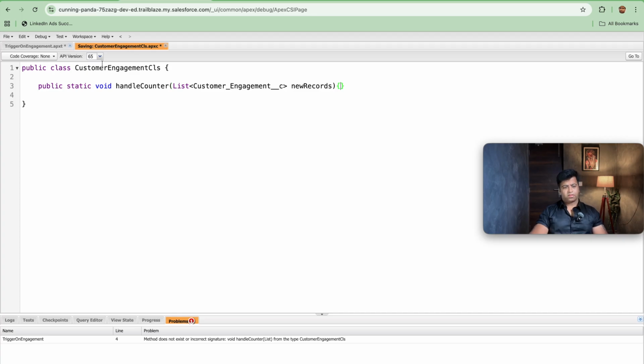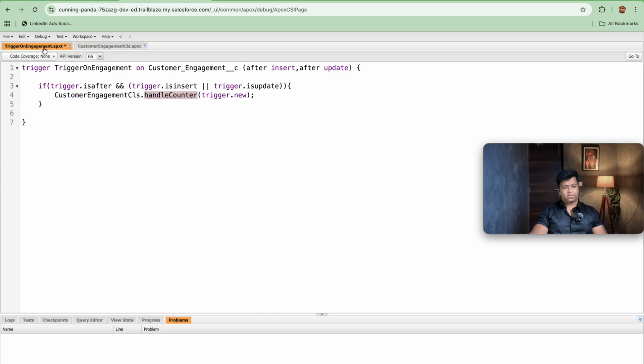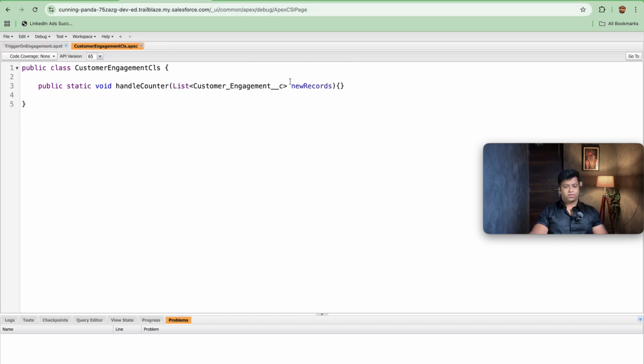Once we are done with this, we will be saving this, and once this is saved, let's save this trigger as well so that we don't face any issue in the framework. Once we are done with the saving of this, further we will be starting here. We will be first iterating our record, that is Customer_Engagement__c CE : Trigger.new records.